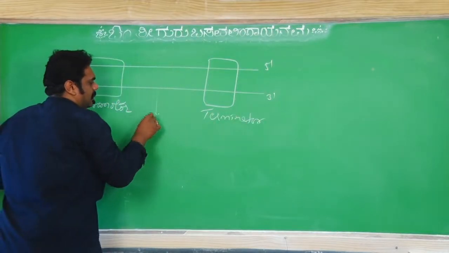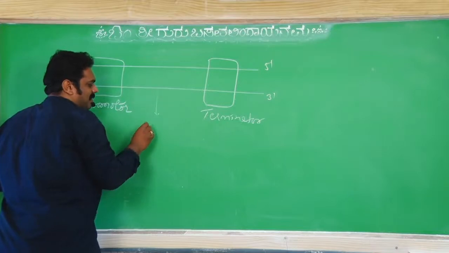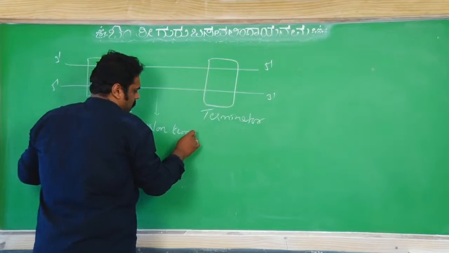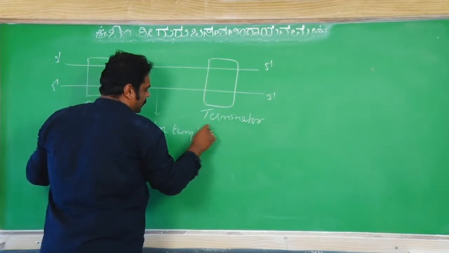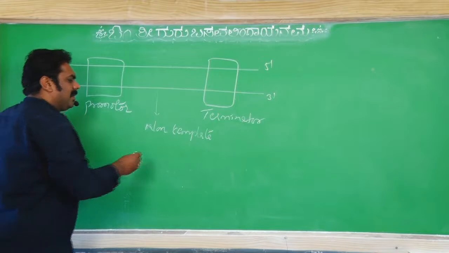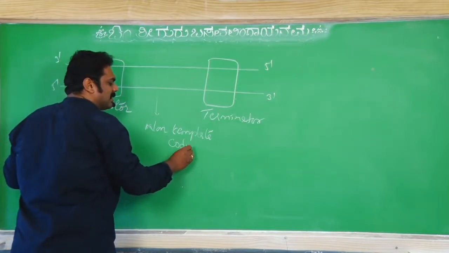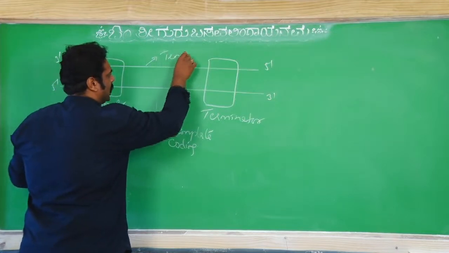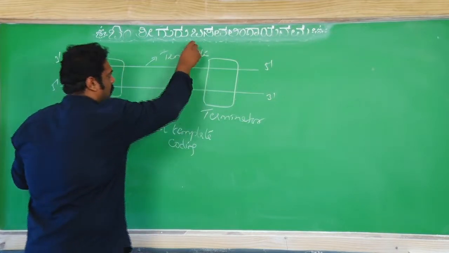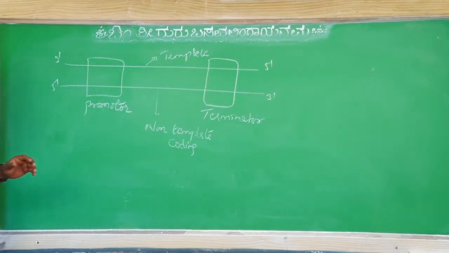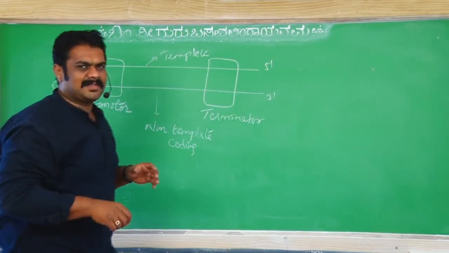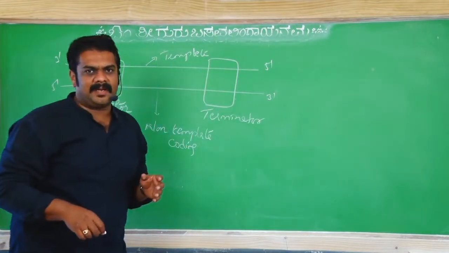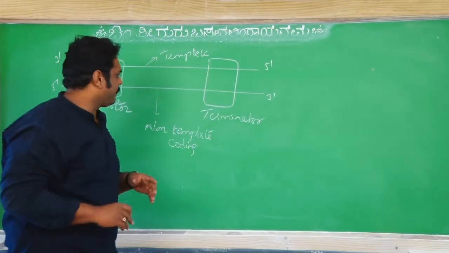Yes, this chain is the non-template strand. It is also called the coding strand. This is the template strand. So what is the promoter site? The point where transcription starts. The terminator site is the point where transcription stops.